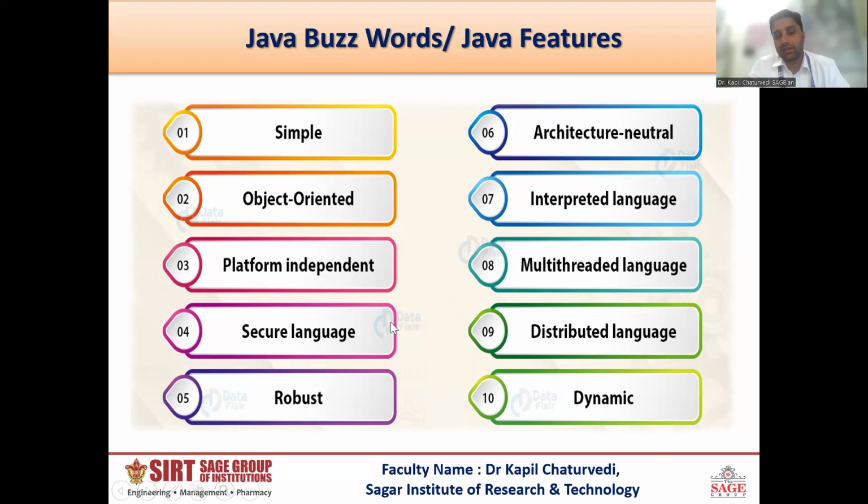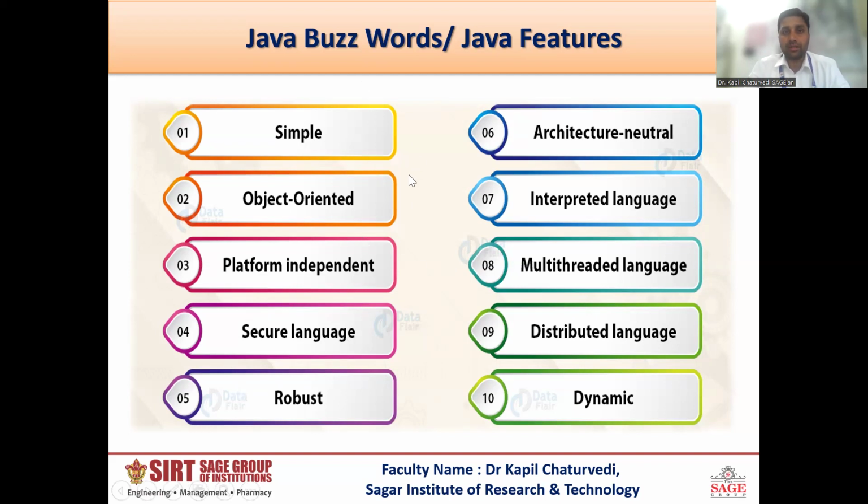Secure language. The answer to the question, why is Java secure? The direct answer is Java uses an additional firewall to secure the concept and the software of Java. Robust is a very important feature. Java is robust. There are several reasons for Java's robustness.